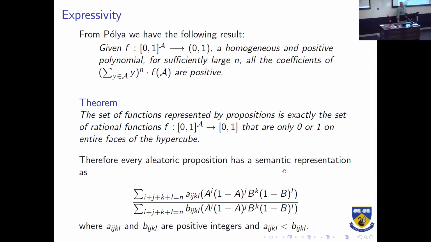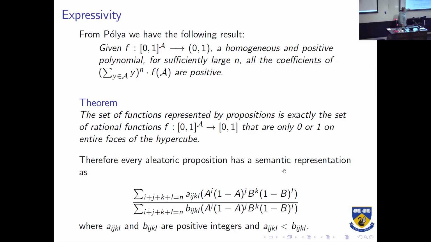And that would be enough if we were just looking at two variables. For more than two variables, we need to make sure that they are only 0 or 1 on entire hyperfaces of the cube. Okay, so there are, for n equals 3 or bigger, cases where a probability just kisses the 0 in the middle of a hyperface, the edge of an n-dimensional cube, which then means that it doesn't work as a probability. But aside from all those cases, every single rational function corresponds to one of these propositions.